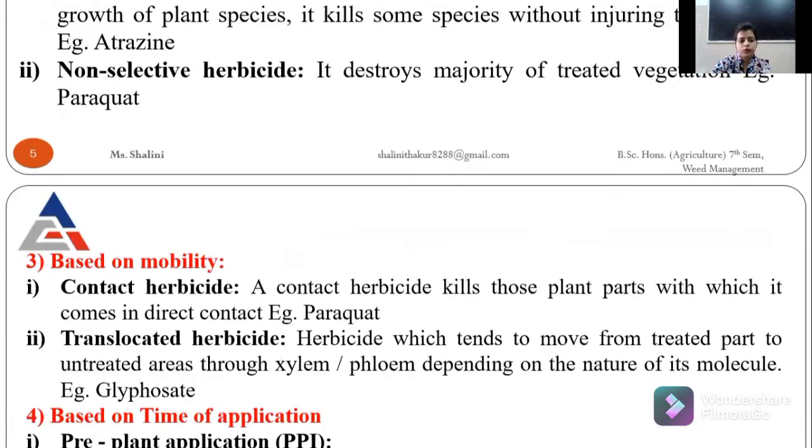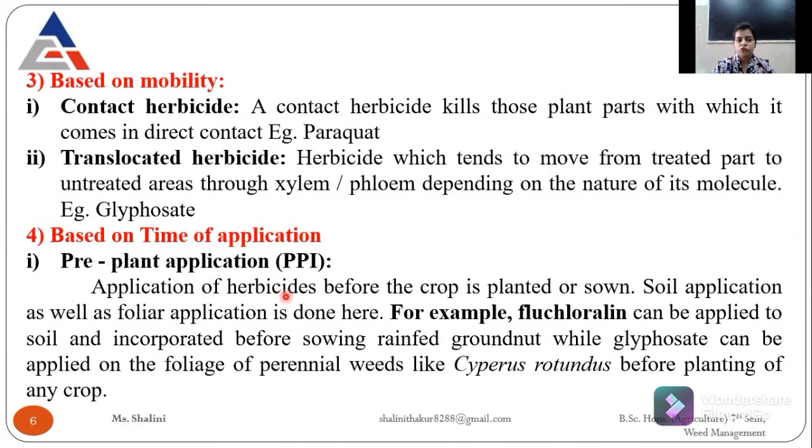Then if I talk about based on mobility, it means the movement of that herbicide. Whether we are applying on the soil surface or on foliage, how they can move, how they can kill that particular weed or plant which is harming our crop. So they are divided into two types.